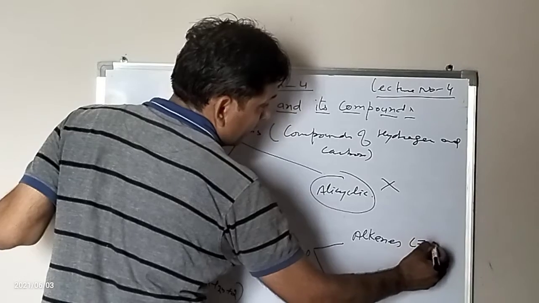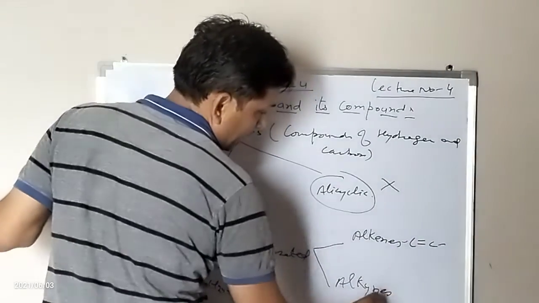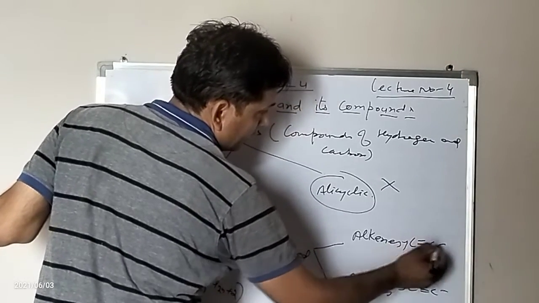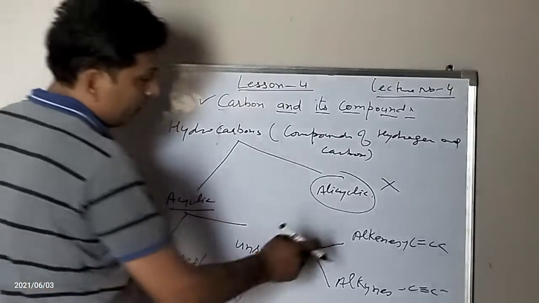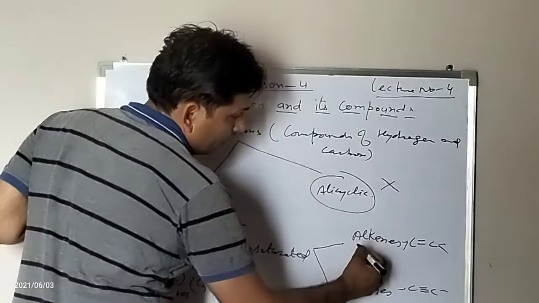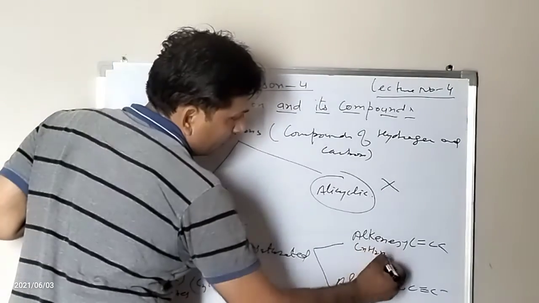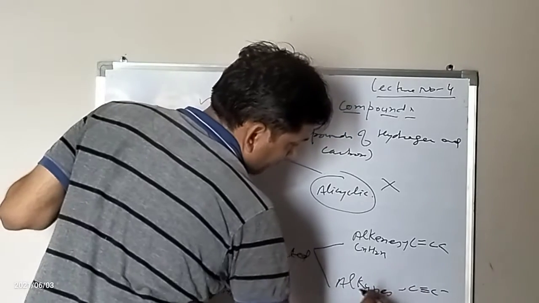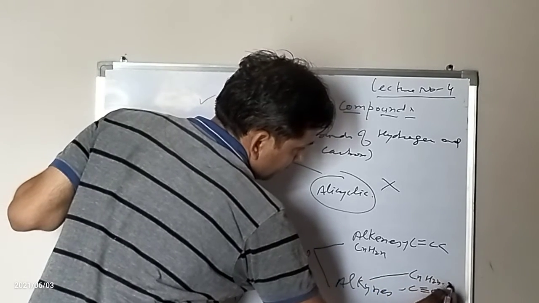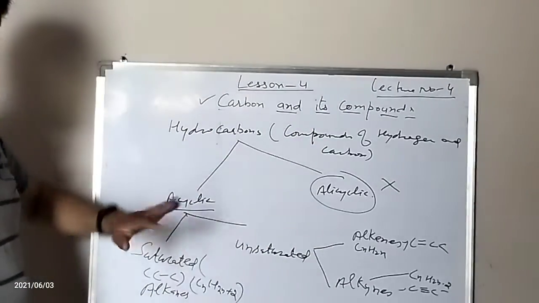Alkenes have a double bond between carbons. On the other hand, alkynes have a triple bond. The general formula of alkenes is CnH2n, and the general formula for alkynes is CnH2n-2. Students, you have to keep these things in your mind.